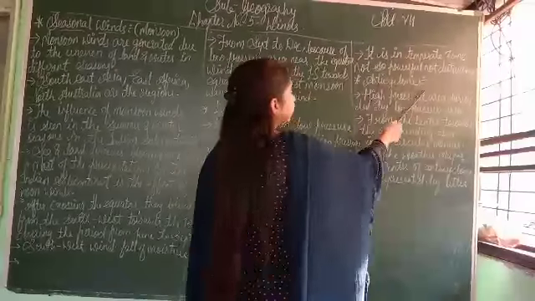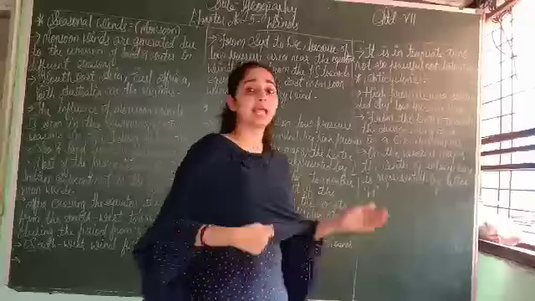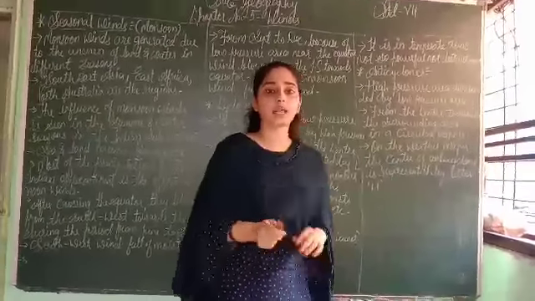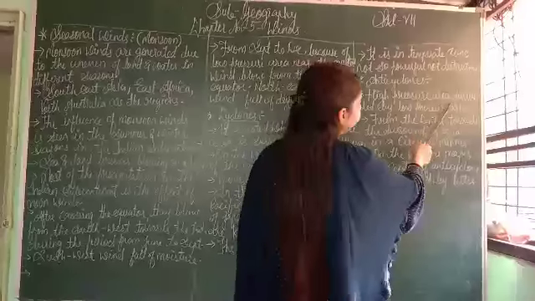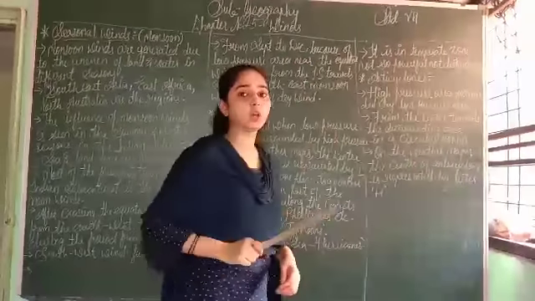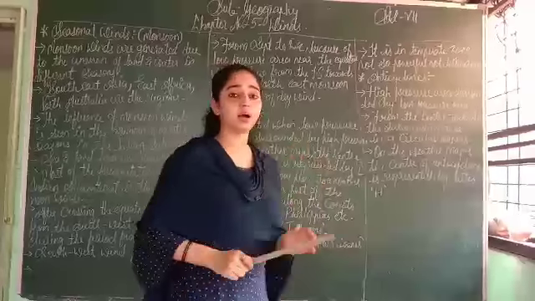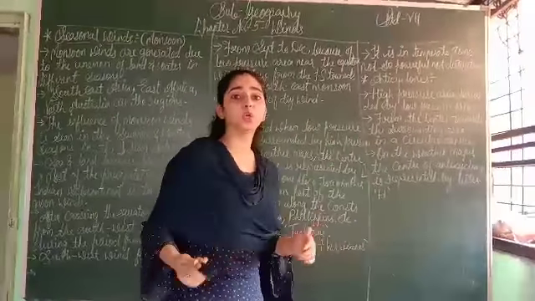Next is anticyclone. Anticyclone means reverse of cyclone, anti-clock, like the opposite of cyclone. Let us see. A high pressure area is surrounded by a low pressure area. Why does an anticyclone occur? Because of high pressure that changes into low pressure.